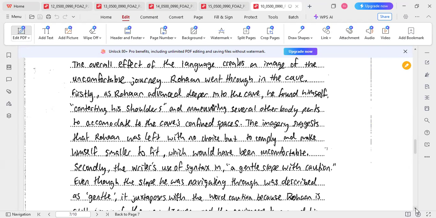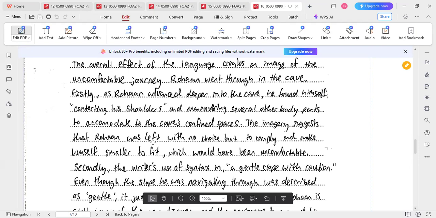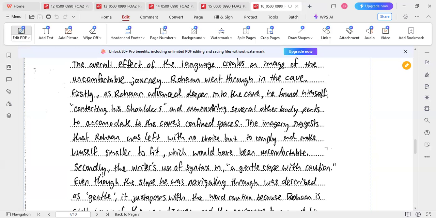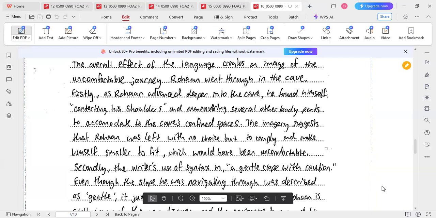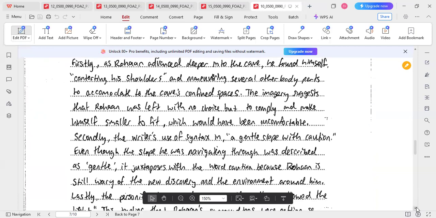The imagery suggests that Rohan was left with no choice but to comply and make himself smaller to fit in the cave, which would have been uncomfortable. Secondly, the writer's use of syntax, a gentle slope with caution, even though the slope he was navigating through was described as gentle.